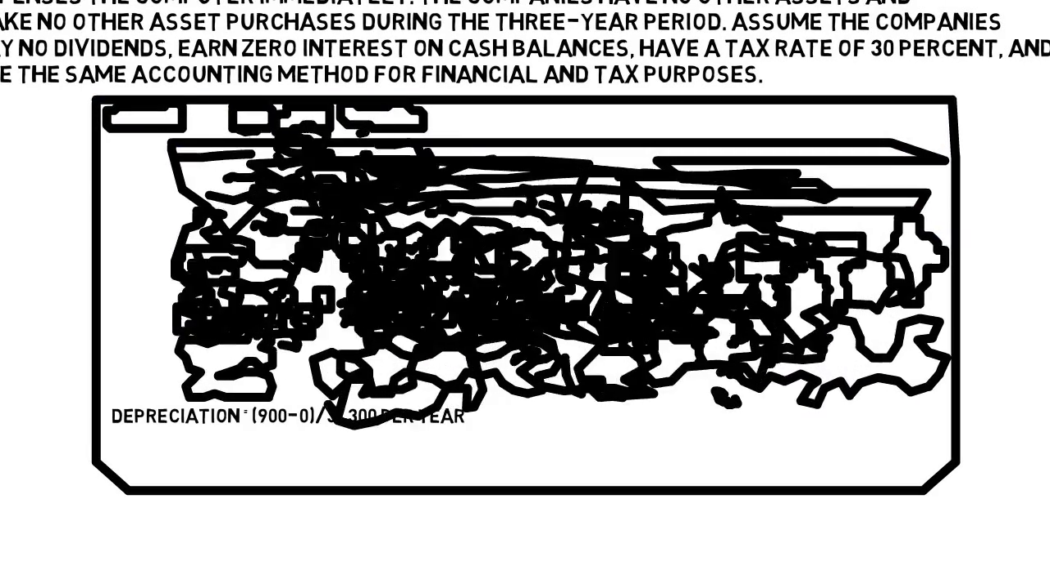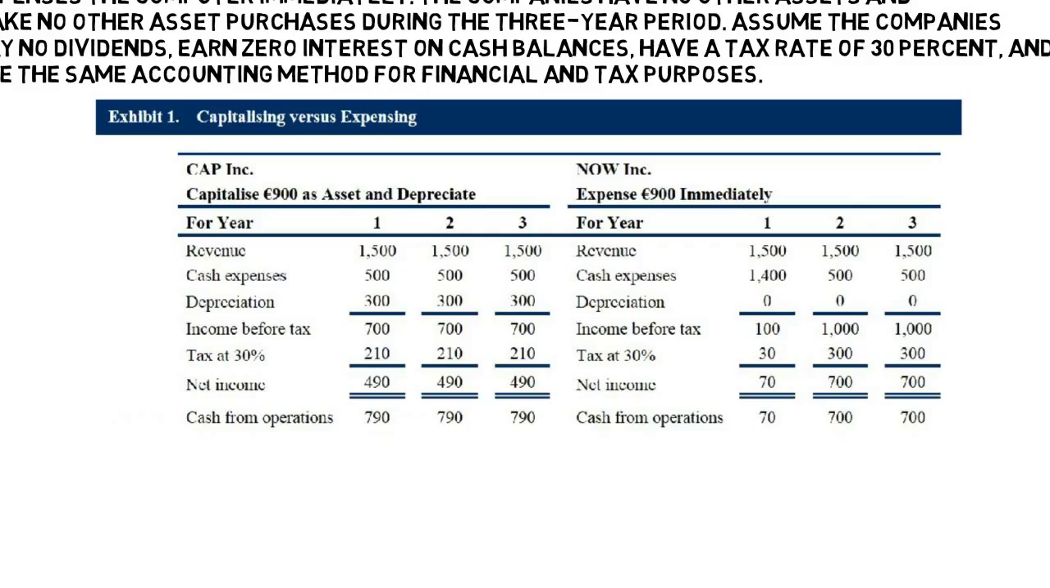To calculate the cash flows from operations, we need to add to the net income any non-cash expenses and any adjustment to net working capital. In this simple example, the only adjustment required relates to the depreciation expense, which is only applicable to Cap. So the first year's cash flow from operations for Cap is equal to its net income of 490 euros plus depreciation expense of 300 euros, which is 790 euros.